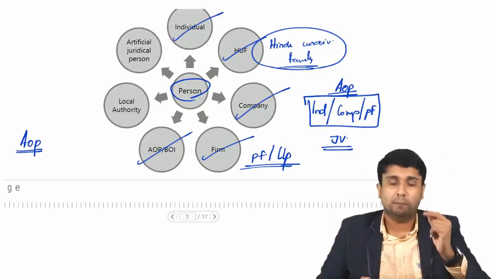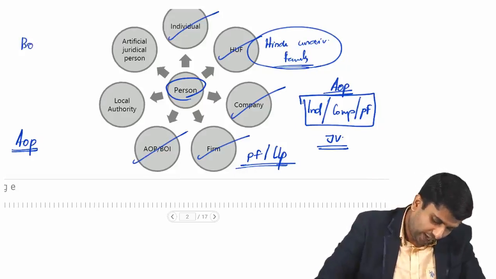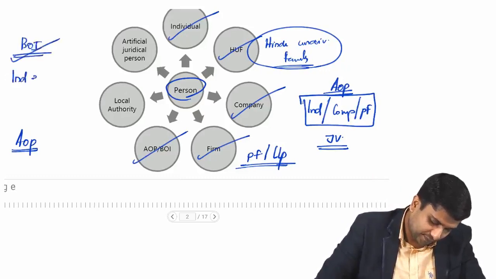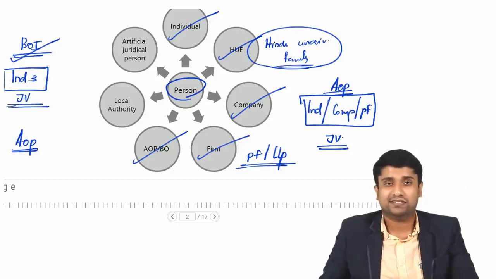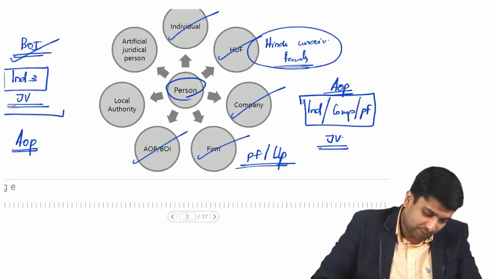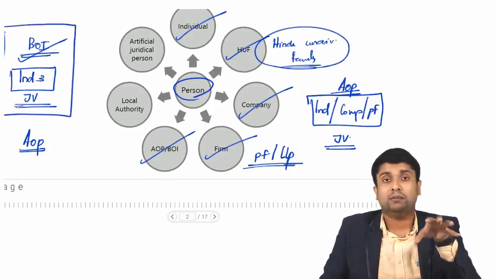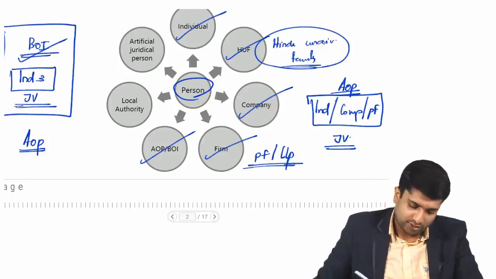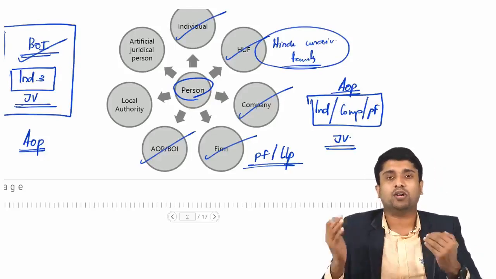And now what is BOI? BOI simply means body of individuals. Three individuals started a joint venture and they were doing business. Not JK, it is JV, joint venture. So from the perspective of income tax, this can be called as what? Body of individuals. Okay. So AOP, BOI, both can be called as a person.